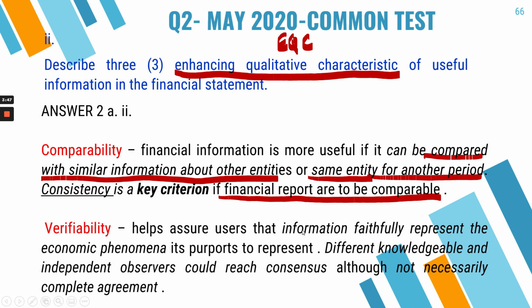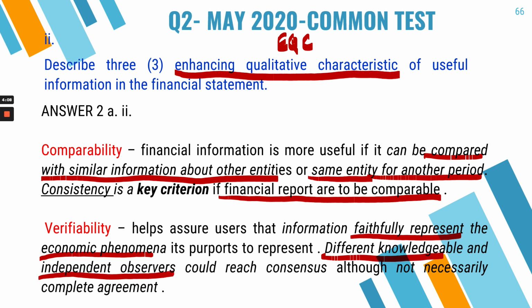Next is verifiability, where users can be assured that the information faithfully represents the economic phenomenon that the company or reporting entity purports to represent. Different knowledgeable and independent observers, for example the external auditor, would be able to reach consensus to verify the financial statement, so that it faithfully represents the economic phenomena, although not necessarily in complete agreement. So that was the second characteristic.